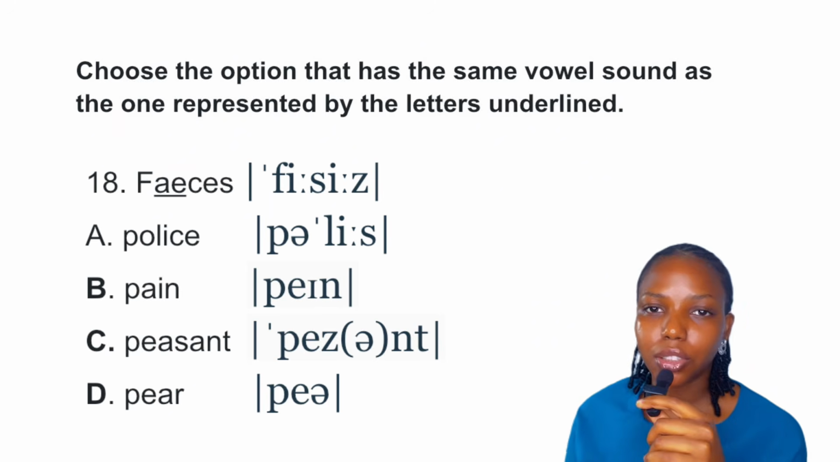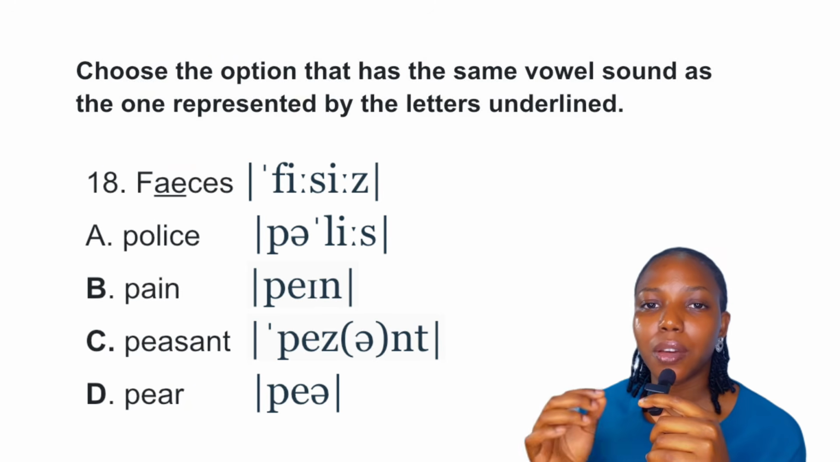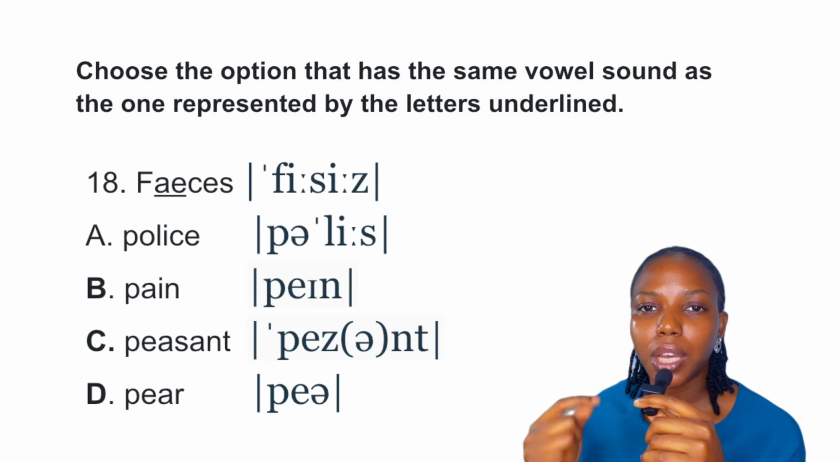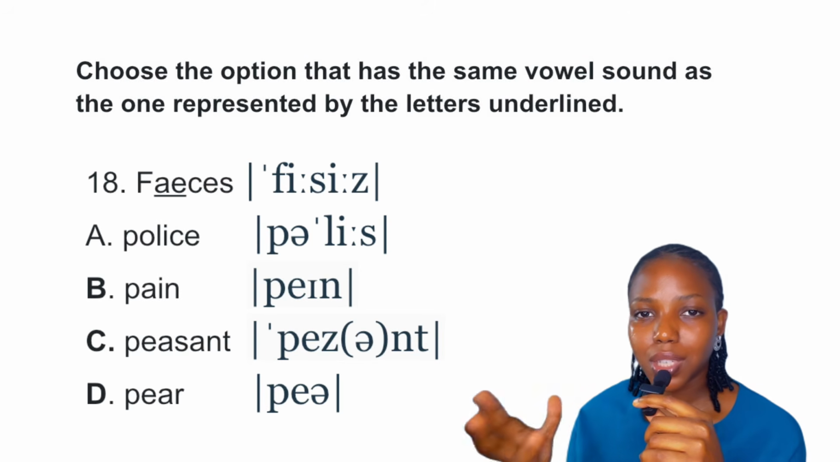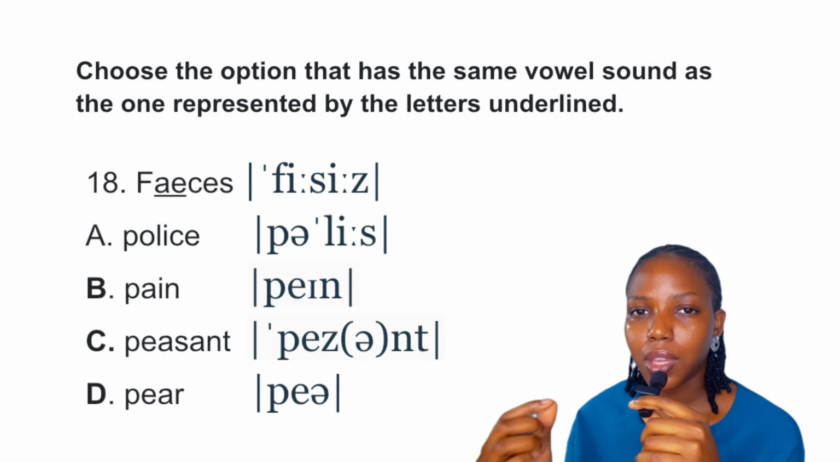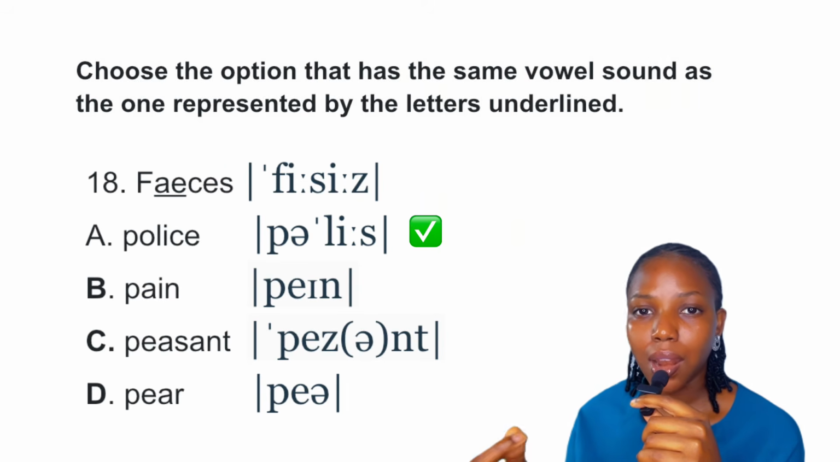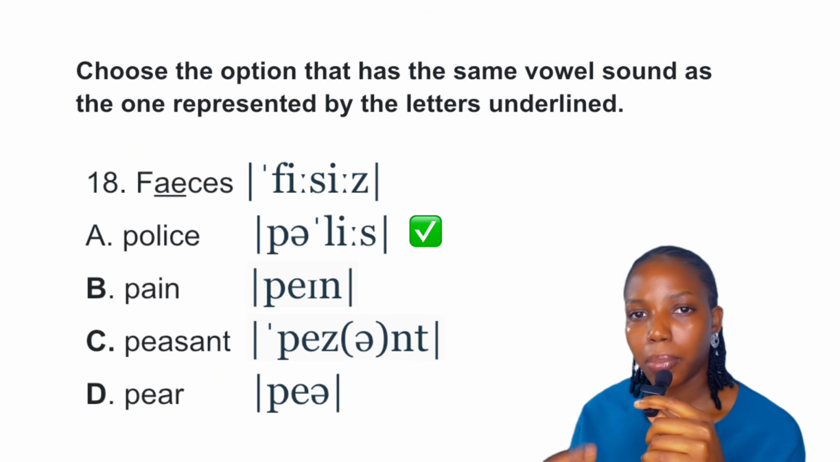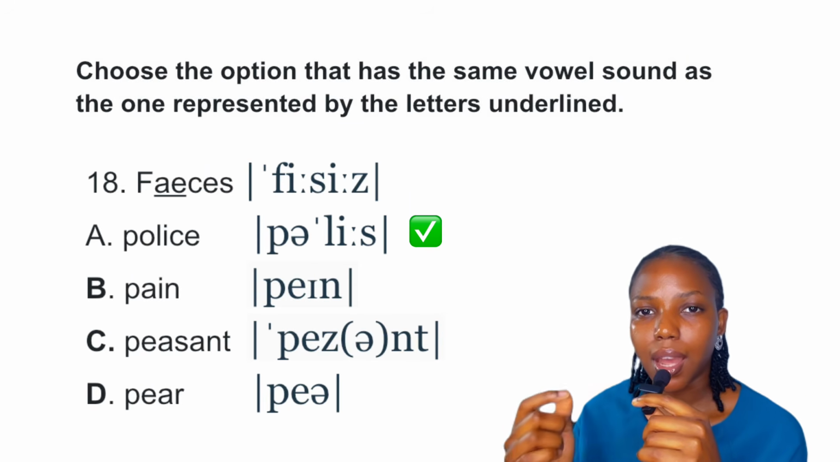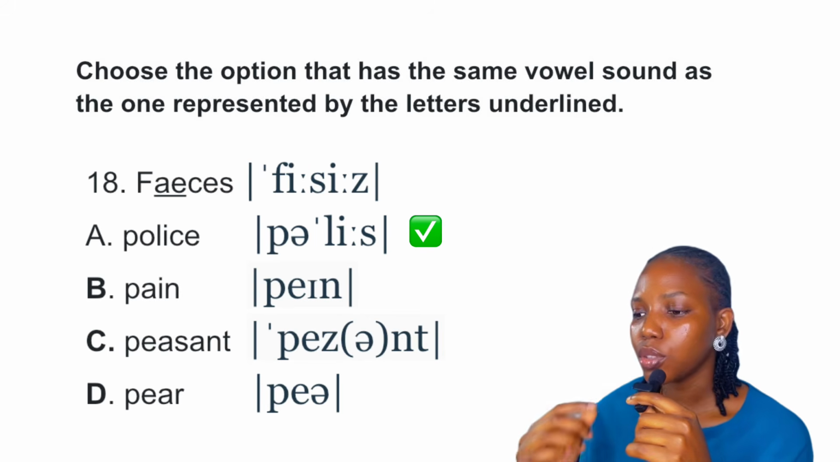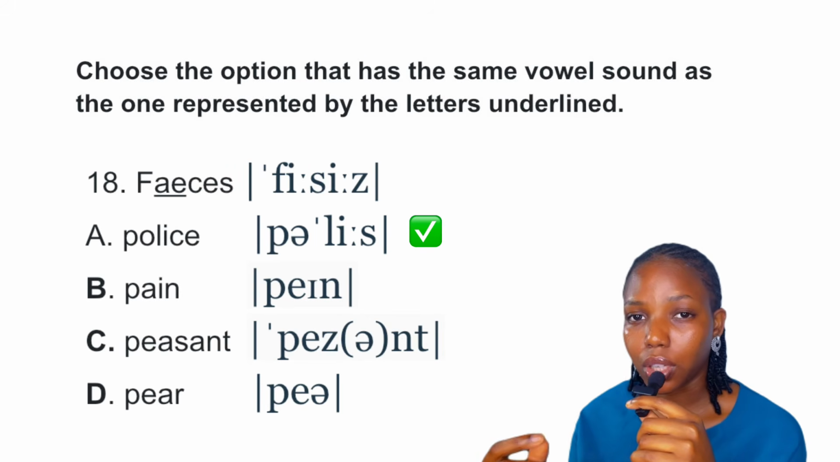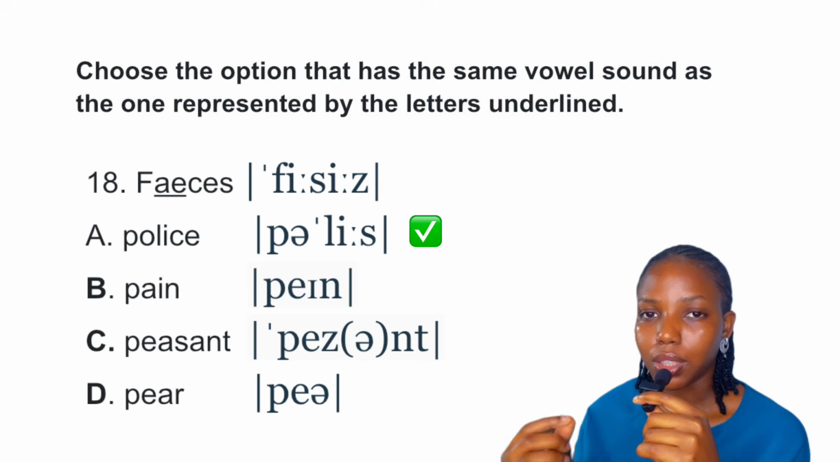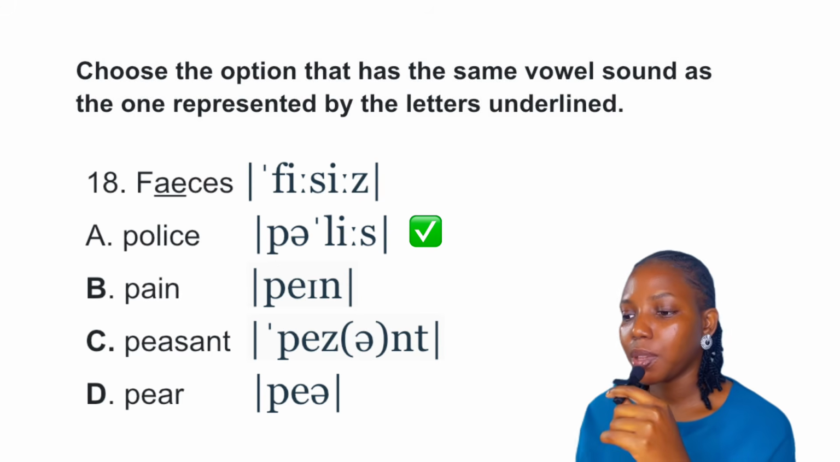We have police. Okay, so we have P, then we have the schwa sound, then we have L, E, and S. So this is the answer to this question because we have the long sound after L, right? So let's go to option B. We have pain. So we have P, A, and N. Okay. So A is a diphthong. Okay. It's not a monophthong. Okay. It's a diphthong.